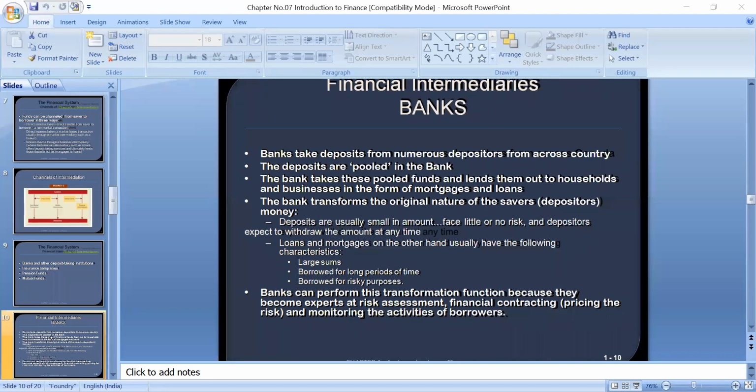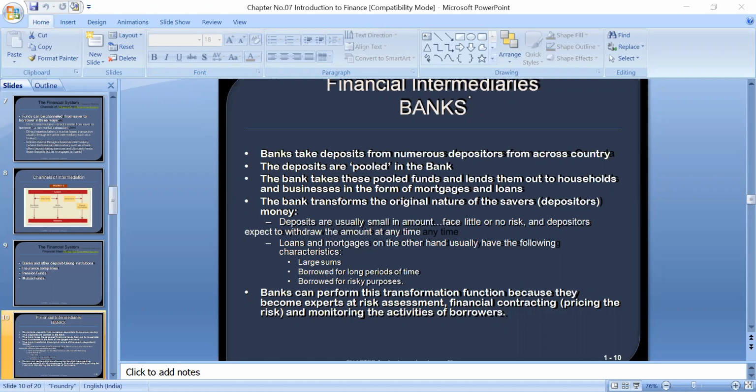Pooled means combined in a lump sum amount. For example, there might be 1,000 customers in a bank. If each customer has a balance of 10,000, then 1,000 into 10,000. How much amount will be pooled in the bank? This total amount is pooled, meaning combined together.